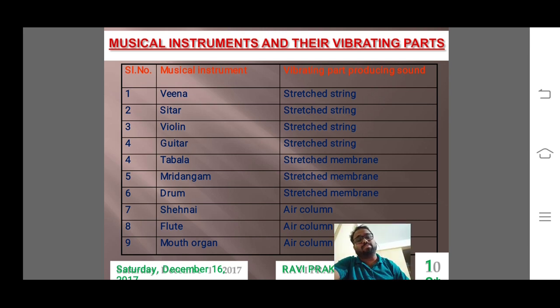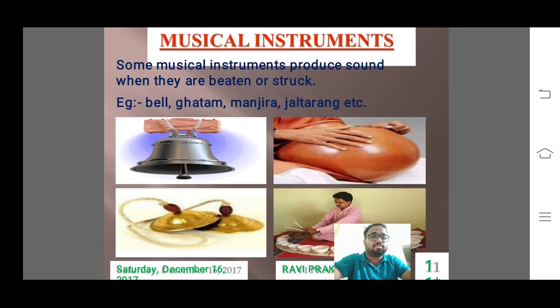From today's class, we basically learned that sound is produced by vibration, when the vibration goes to and fro, or back and forth. Some instruments produce sound when they are beaten or struck. For example, a bell: when you hit it, it produces sound because the vibration is felt in the metal surface. For example, this is the ghatam, the instrument the person here is playing with their hands.